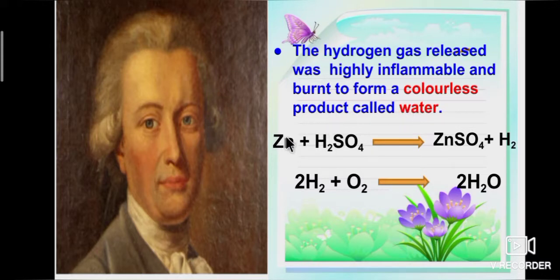In his research, the hydrogen gas released was highly inflammable and burned to form a colorless product called water.